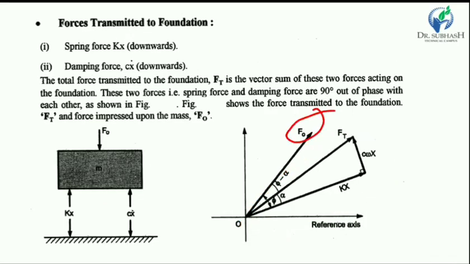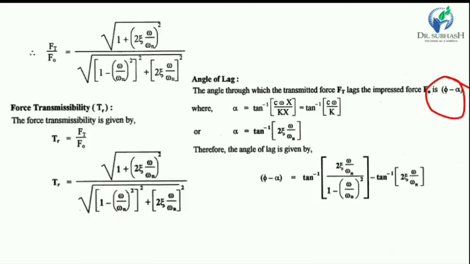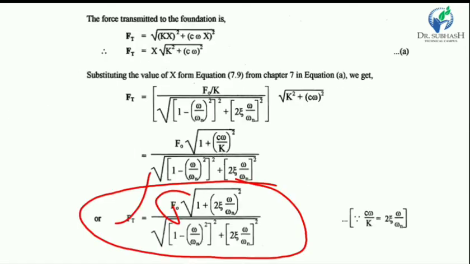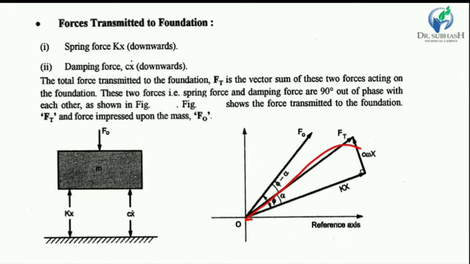Here phi is the phase angle between kx and F0, and alpha is the angle between kx and Ft. So the phase angle difference between Ft and F0 is phi minus alpha.